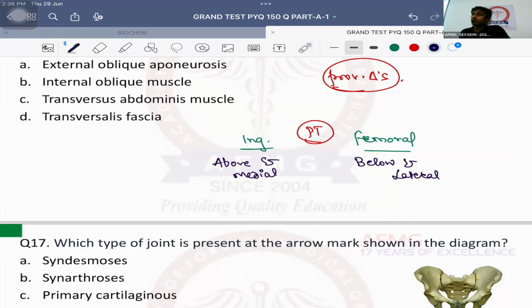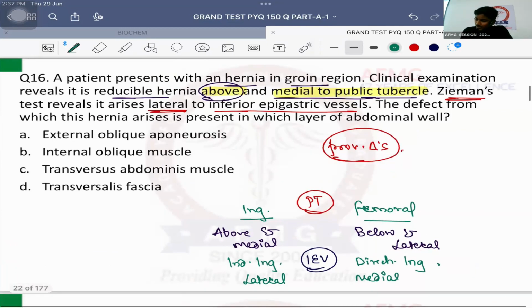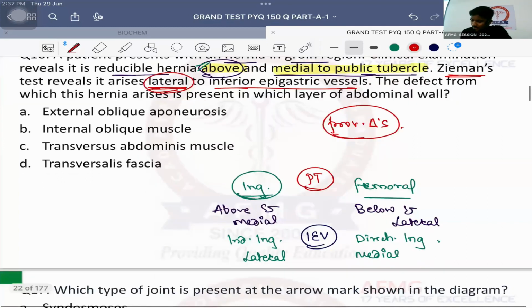Second, the landmark to differentiate the two types of inguinal hernia, indirect and direct. To differentiate between both of them, we have the inferior epigastric vessels, inferior epigastric artery and vein. If the hernia is lateral to the inferior epigastric vessel, it is an indirect inguinal hernia. Whereas if the hernia is medial to the inferior epigastric vessel, the answer is direct inguinal hernia. Our hernia was above and medial to the pubic tubercle, so it was an inguinal hernia. That is confirmed. Next, on Siemens test, it is seen it is lateral to the inferior epigastric vessel. So if it is lateral, it is a case of indirect inguinal hernia.